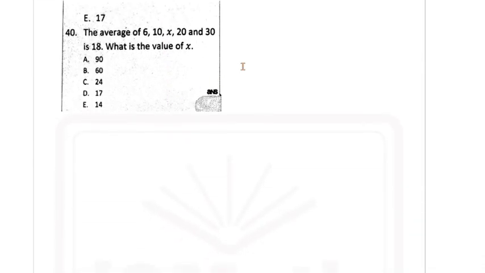Question 40 says, and I think this is the last question, the average of 6, 10, x, 20, and 30 is 18. When you read a question like this and the sentence says the average is, in math the word is means equal to.